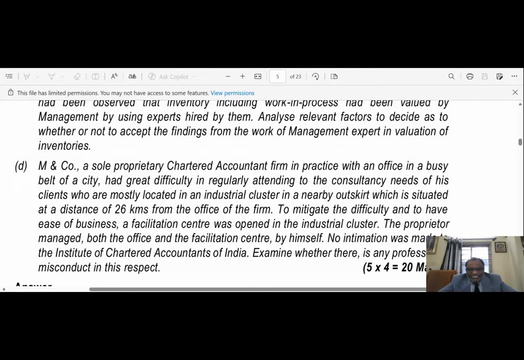Therefore, a facilitation center was opened in the industrial cluster, and the proprietor is managing both the office and the facilitation center. The distance between his office and the facilitation center, as a sort of second office, is within the prescribed range of 50 kilometers, but M and Co will be liable for misconduct as prescribed intimation about the facilitation center and the main office should be sent to the Institute of Chartered Accountants of India.